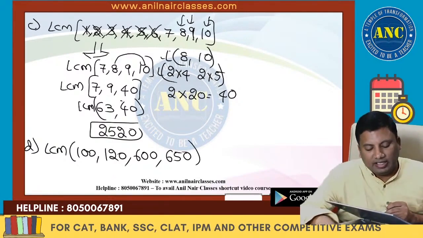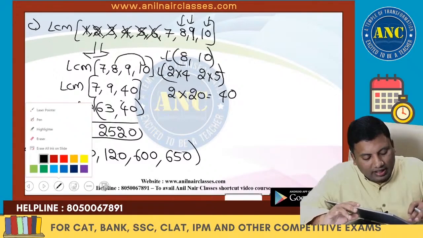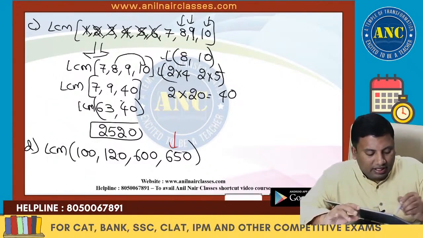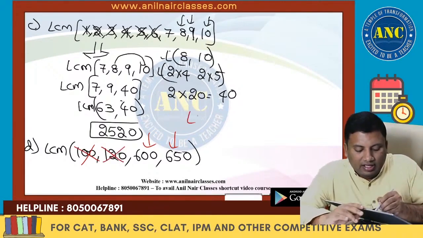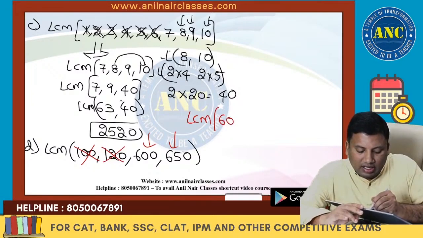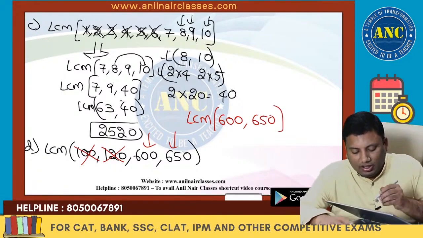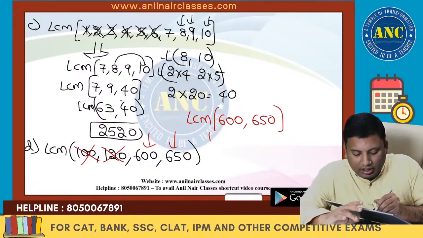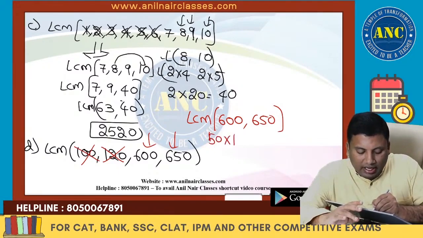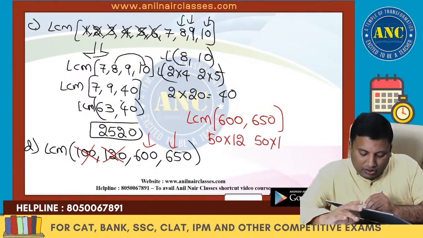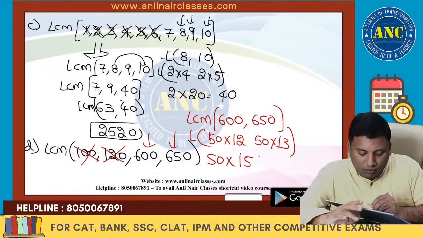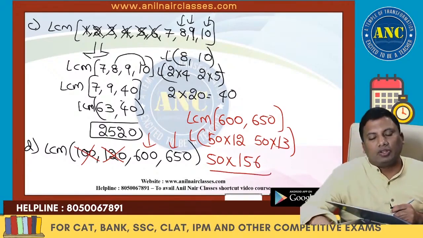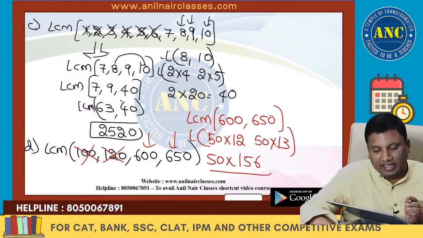100, 120, 600, 650. So take the largest number, 650. 100 no, 600, 100 6s are 600. These are nothing but 600, 650. So these are nothing but 50 into 12 and 50 into 13. So 50 is taken, make them co-prime. 12 into 13, 156. Idea it is clear, right?